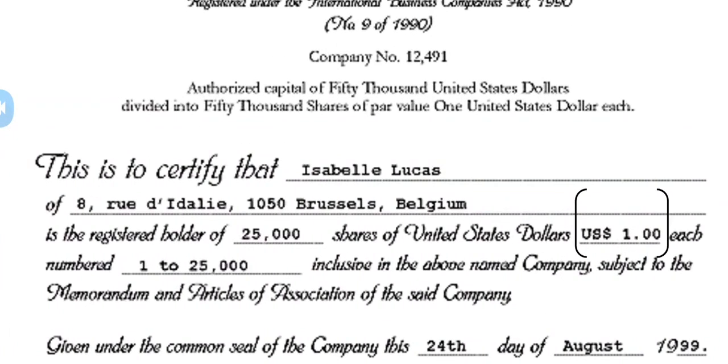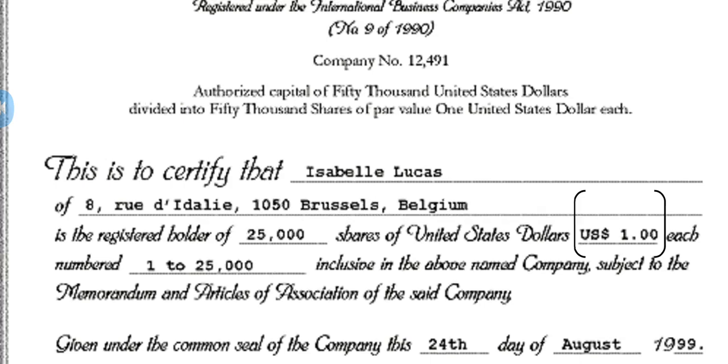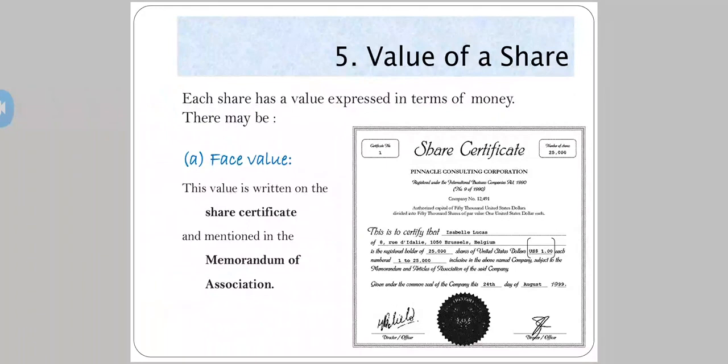You have to pay attention to this 1 each, numbered 1 to 25,000. These are distinctive numbers. As the share is of $1, if this person has purchased 25,000 shares, the distinctive numbers are 1 to 25,000. This is the face value. The value which is written on the share certificate is the face value of the shares.